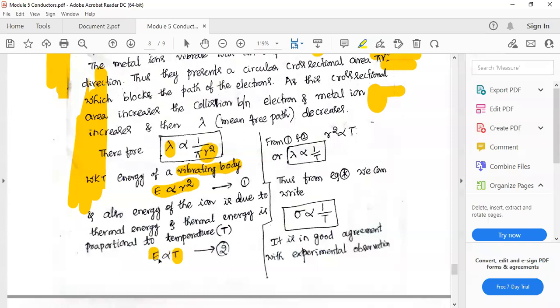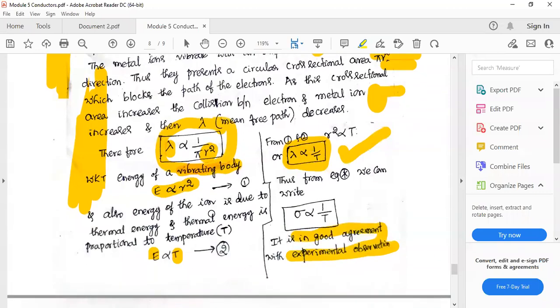Therefore, E is directly proportional to T. These three things will sum up together and give the meaning of this kind: lambda is inversely proportional to T. You just see E is directly proportional to R square and E is directly proportional to T. That means R square is directly proportional to T. If R square is directly proportional to T, you will have T in the denominator over here. Therefore, this lambda is now inversely proportional to T, which is in agreement with experimental observation.